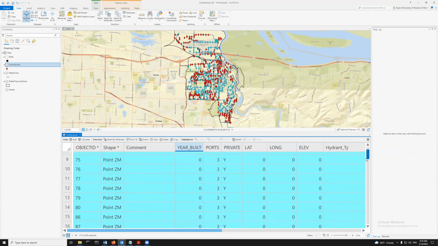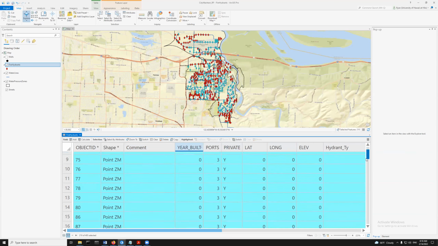And so that can be a little bit dangerous. So if we want to, we can make a new selection, or I could have actually left that selection in place. But we're going to do a new selection. We're going to say year built is less than 1980. That's what we had before.